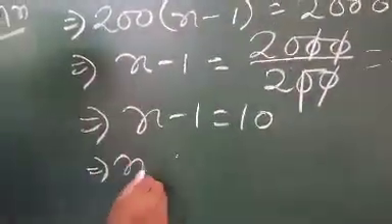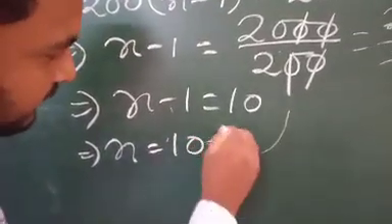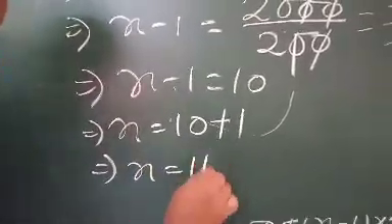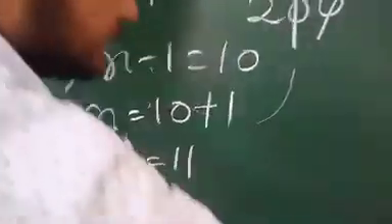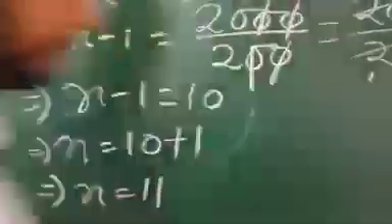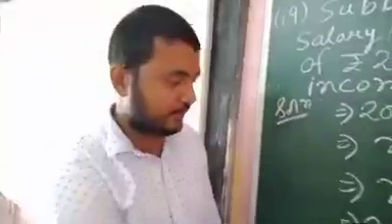So what will be n? N, this minus 1, if I take this side, it will become plus 1. So 10 plus 1. So n will be 11. Therefore, you have to write it in a good sentence.